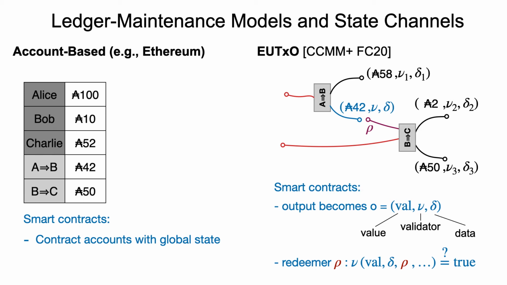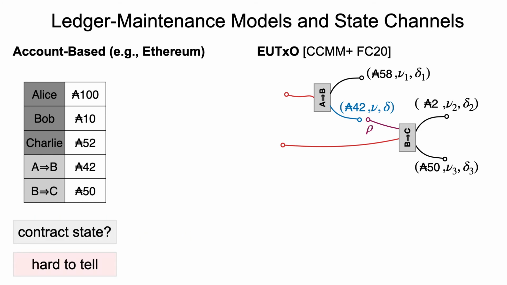Now assume you want to take a contract off-chain. That means you have to find out what the state of this contract really is. And how do you determine the state of a contract in an account-based model? The answer maybe is don't try to, because it's really hard to tell. And why is that so? It's because the contract state is part of this really entangled global monolithic state, and there might be a lot of cross-contract calls going on. So it's really hard to disentangle this state and cleanly extract it from the account-based ledger.